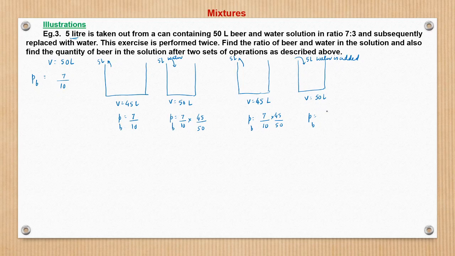So now it is 7 by 10. Initial concentration was 7 by 10 into 45 by 50, right? Into 1 minus, let me write 1 minus 5 upon 50. So this is nothing but 7 by 10 into 45 by 50 into 45 by 50. Right?